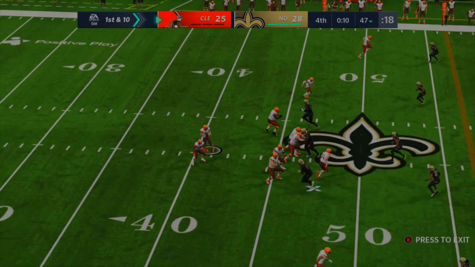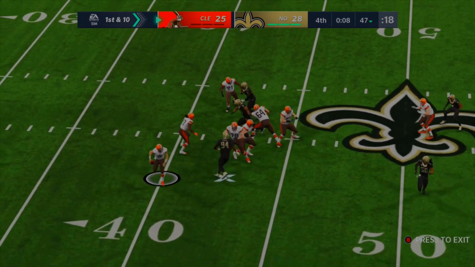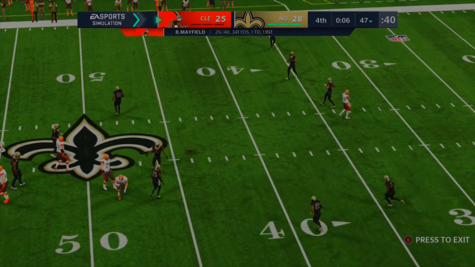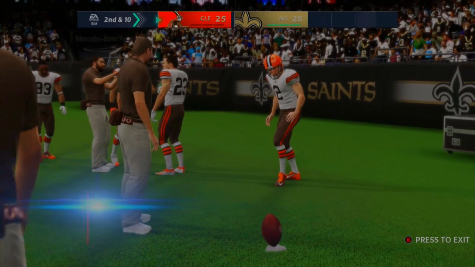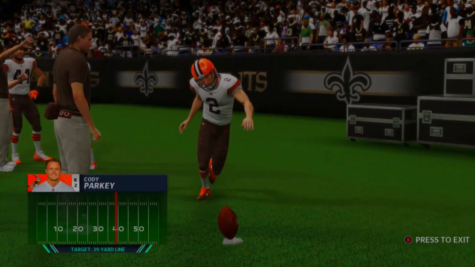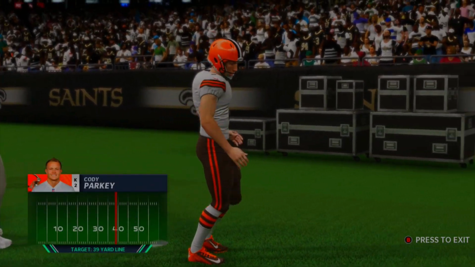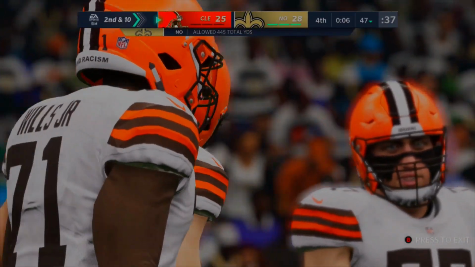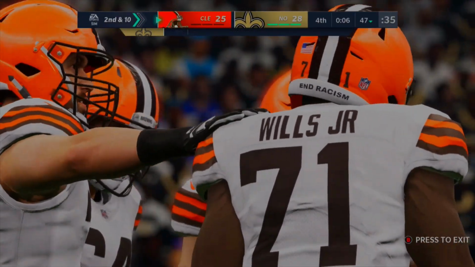First down and 10, their own 47-yard line. 3-point game. Scrambles to his right. Throws on the run. This one pops up. This one's almost picked. That gives the Saints on defense, or gives the Browns another chance. Keeps the Saints on defense. Should have been picked. Cody Parkey targets the 39-yard line. So this game got a lot closer than I imagined it being. I thought it was just going to be one run. It's over. Saints to the Super Bowl.